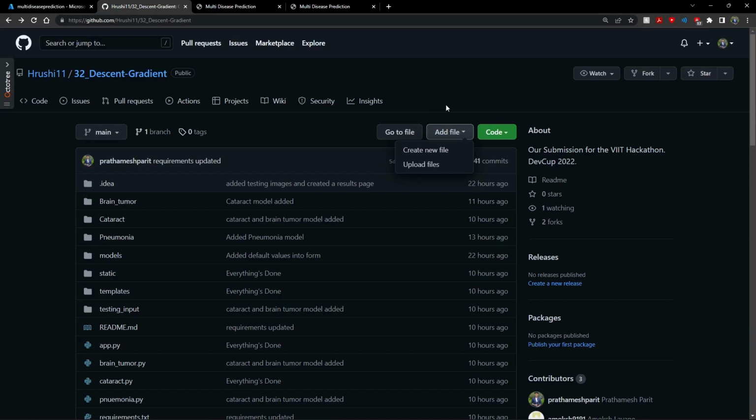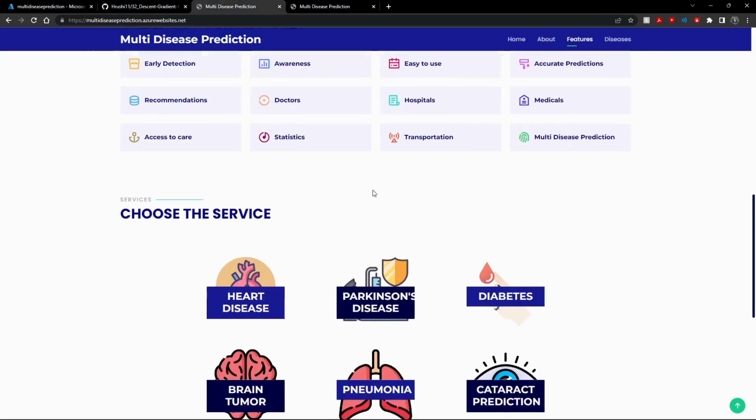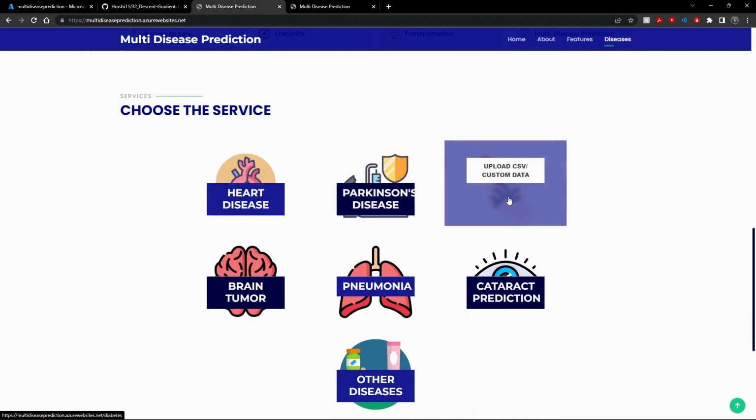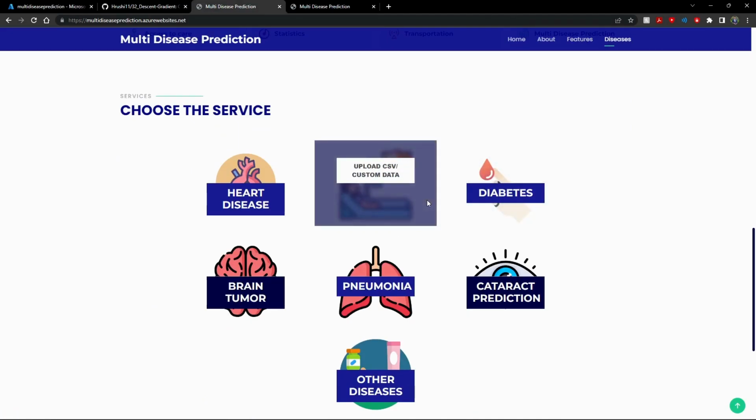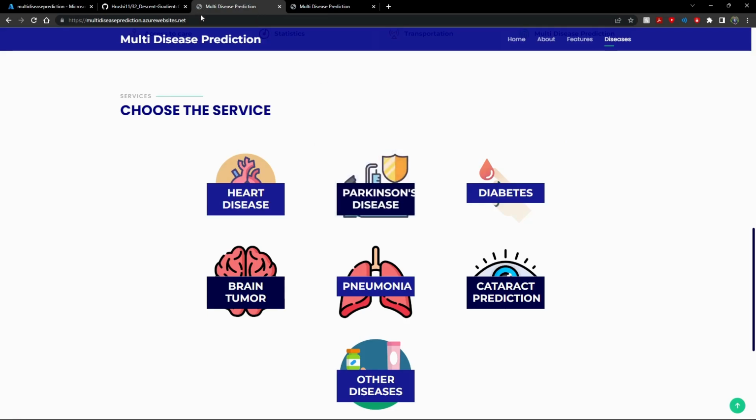And talking about our accomplishments that we are proud of, our artificial intelligence and machine learning skills grew at an exponential rate. As you can see, we built over 7 different machine learning and deep learning models for predicting disease. The main part of our project was that we deployed our entire site on Microsoft Azure Web App Services.